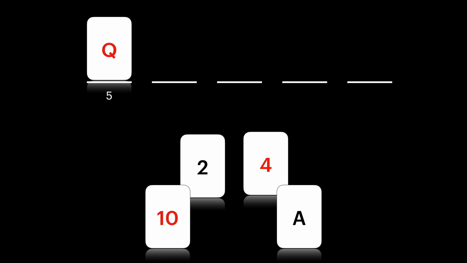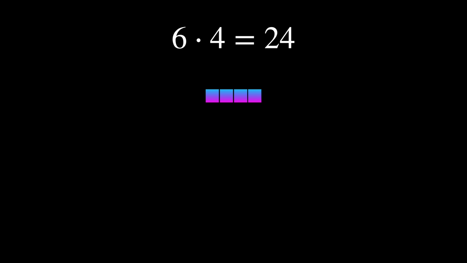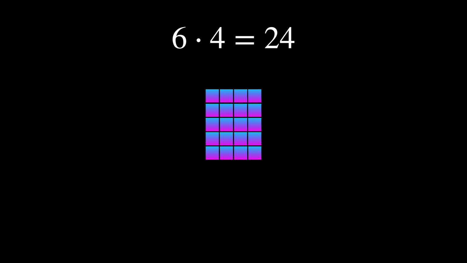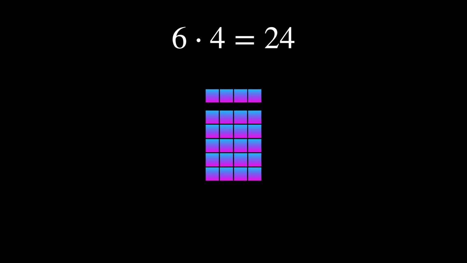Now, just going to go back a little bit to multiplication. We did that multiplication video. We looked at 6 fours are 24. We said that can be 6 lots of 4. There's another way to think about it, which is for each of those 6 rows, there are 4 blocks.